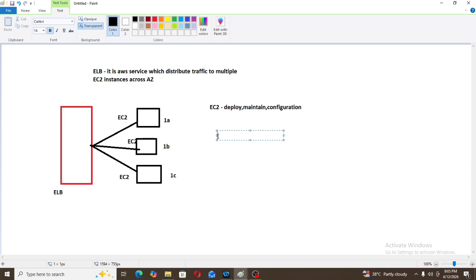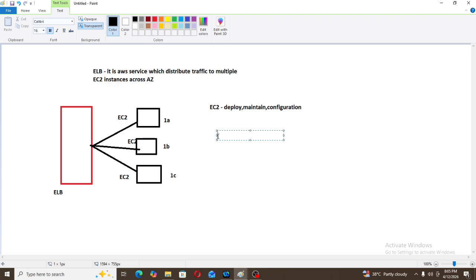So here AWS will provide us a DNS name in Elastic Load Balancer. What is the use of this DNS name? This DNS name will provide the URL to access our website. In Elastic Load Balancer, AWS will provide us a DNS name. What is the work of the DNS name? It will provide the URL to access our website. So it gets very easy to access our website if we use AWS services.